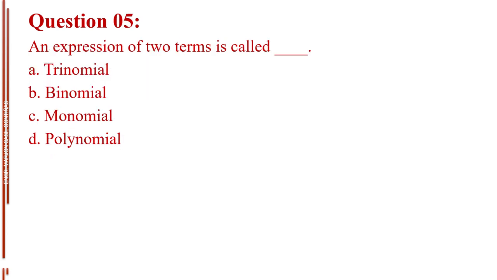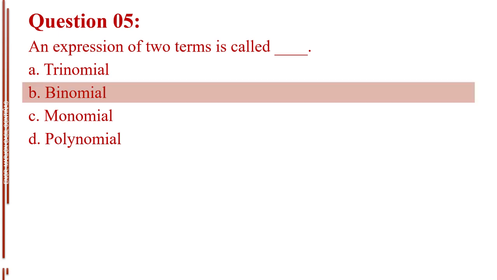Question number 5. An expression of two terms is called blank. Letter A, trinomial. Letter B, binomial. Letter C, monomial. Letter D, polynomial. The answer is letter B, binomial.